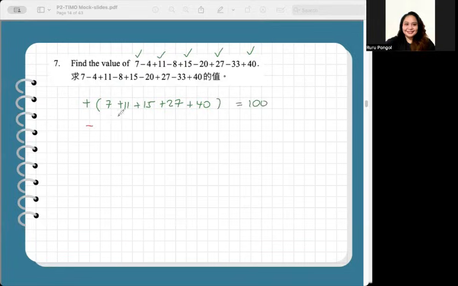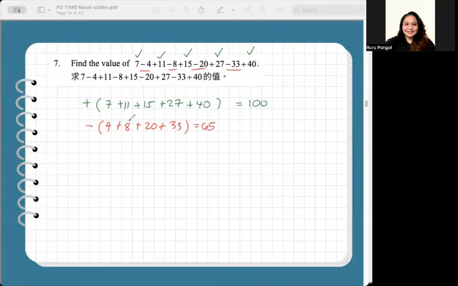For the minus values, let's combine. Minus 4, minus 8, minus 20, minus 33, and that's it. 4 plus 8 plus 20 plus 33. 4 plus 8, 12. Plus 20, 32. Plus 33, let's add that, 65. I'm sorry. This is equal to 65.